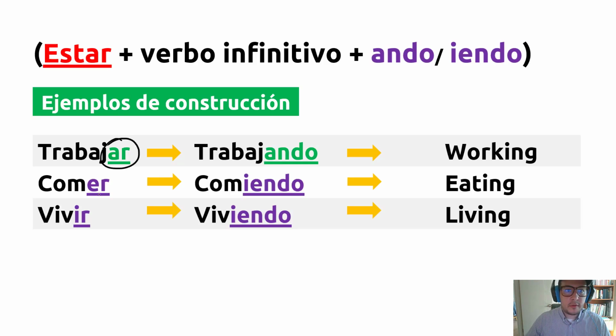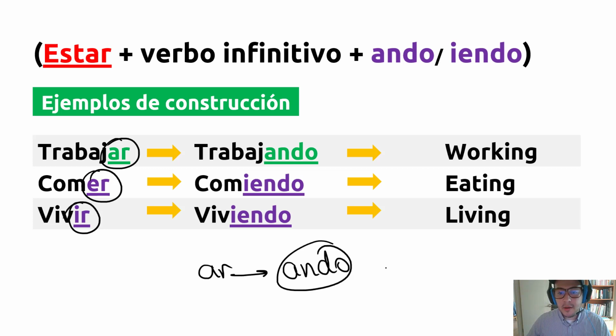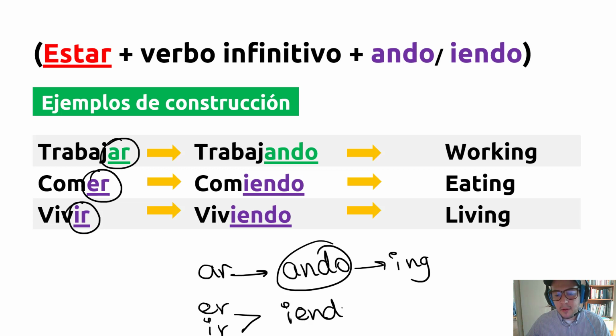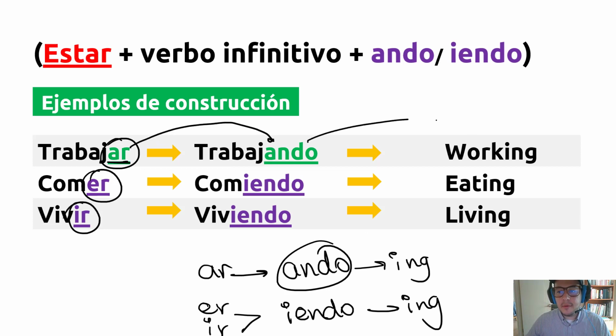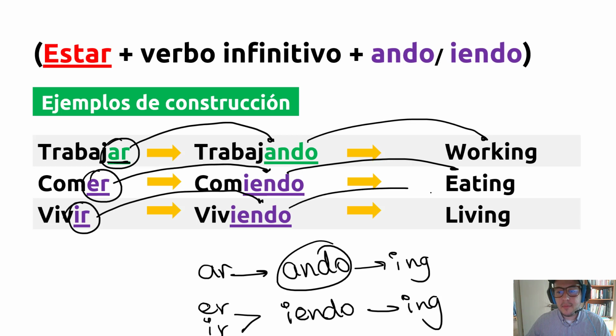Trabajar, to work. Comer, to eat. Vivir, to live. Whenever a verb finishes in ar, the r changes for ndo: ando, meaning ing. Yeah? And whenever it finishes in er or ir, it changes for yendo. Yendo is also ing. So look, trabajar finishes in ar, change for ando, and trabajando means working. Comer, change for iendo, and comiendo means eating. Vivir, change for iendo, viviendo, and viviendo means living.